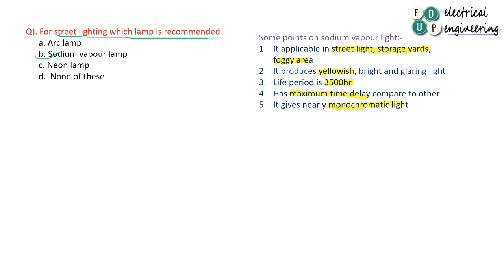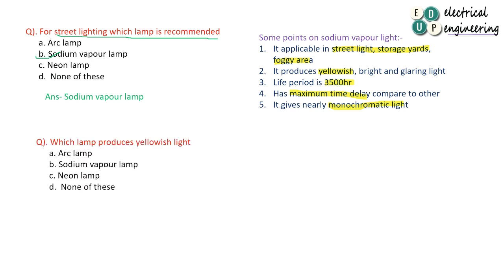This is important. So these are the 5 important points: it is used in street light, it produces yellowish light, working life period is 3,500 hours, maximum time delay, and it produces monochromatic light. So answer is sodium vapor lamp.